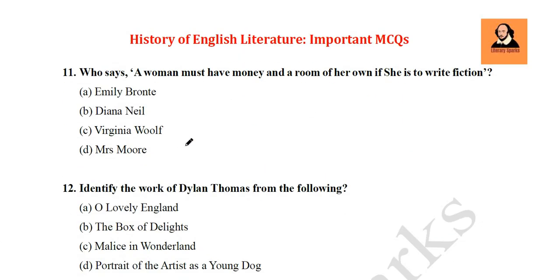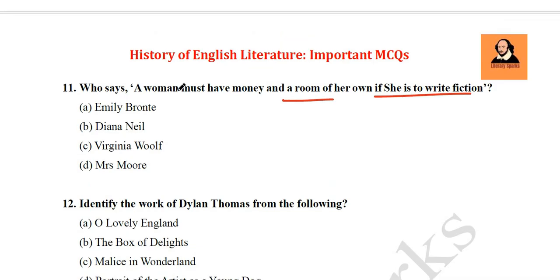Next question we have: who says a woman must have money and a room of her own if she is to write fiction? Emily Bronte, Diana Neil, Virginia Woolf, Mrs. Moore. So it's a famous line, actually, a famous feminist line, that if a woman wants to pursue the profession of being a writer, she must be independent.